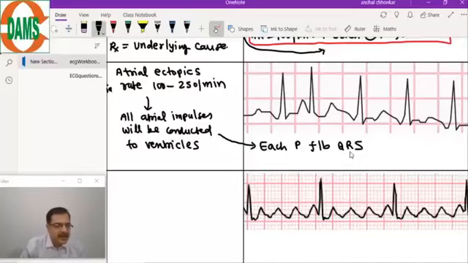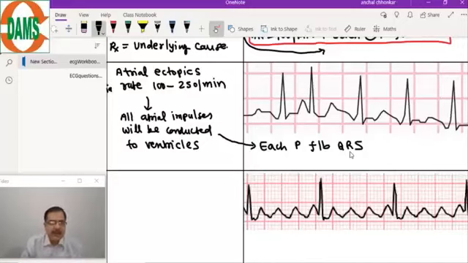Where will the impulse from the SA node go now? They will not go, because of a property. The SA node is normal, but whenever the SA node tries to send its impulse to the atria, the atria is in a depolarized state, in an absolute refractory state, because the atria has its own pacemaker.